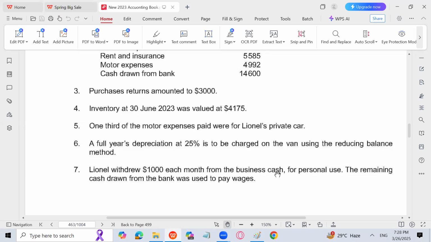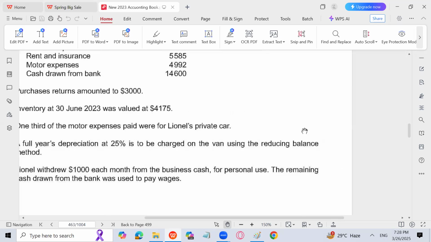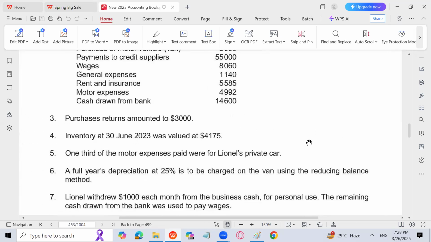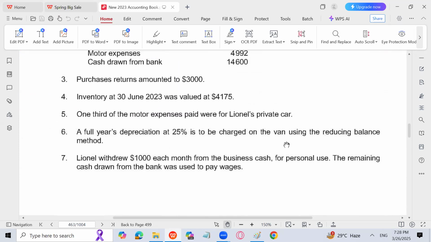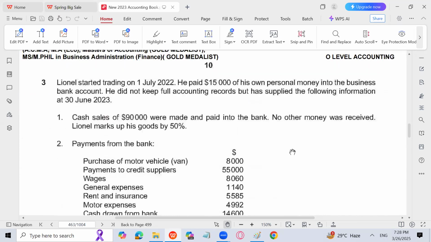So wages is basically 2,600. Why do we need that? Because we have to prepare the income statement or statement of profit and loss. So let's start. Income statement we have to prepare for October, November 23-22. First of all, sometimes we have to find opening capital, which is opening assets minus opening liabilities. Here we don't need to find opening capital.